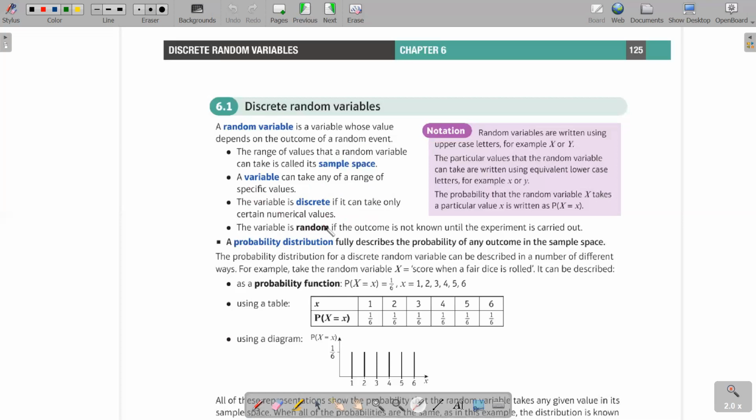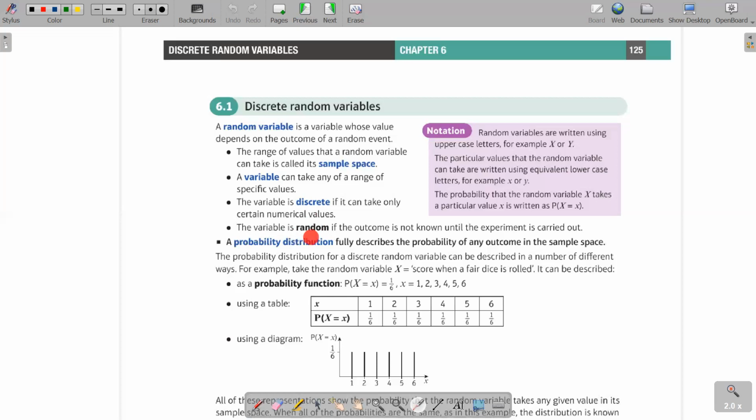If it can take all the values in a range, that is continuous. But if it can take only specific values in a given range, that's discrete.